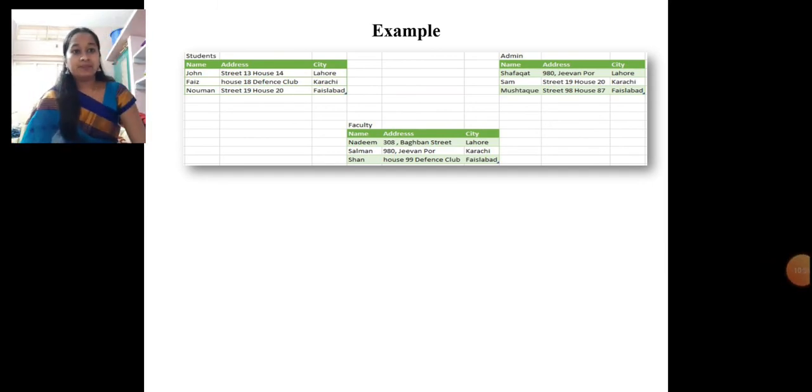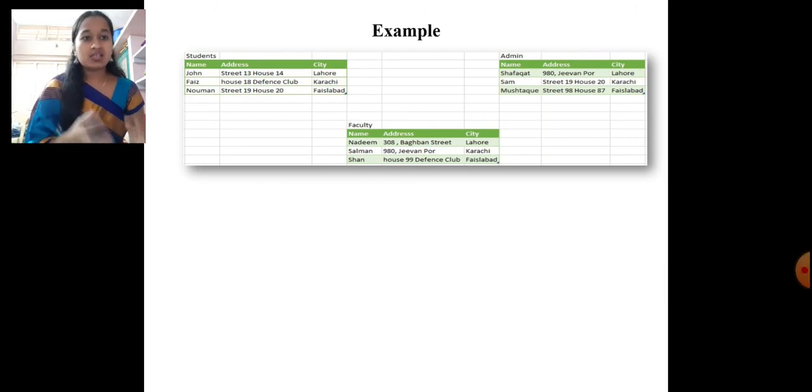In admin also, I have taken 3 admin names with respect to their addresses, and 3 cities. Then faculty: in faculty also I have 3 faculty members with their name, address and city. If you observe here, the 3 cities I have taken are repeated, they are redundant. Here redundancy of data is there. The cities Lahore, Karachi, Faisalabad are in the students relation, in the admin relation as well as in the faculty relation. The cities are repeated here.